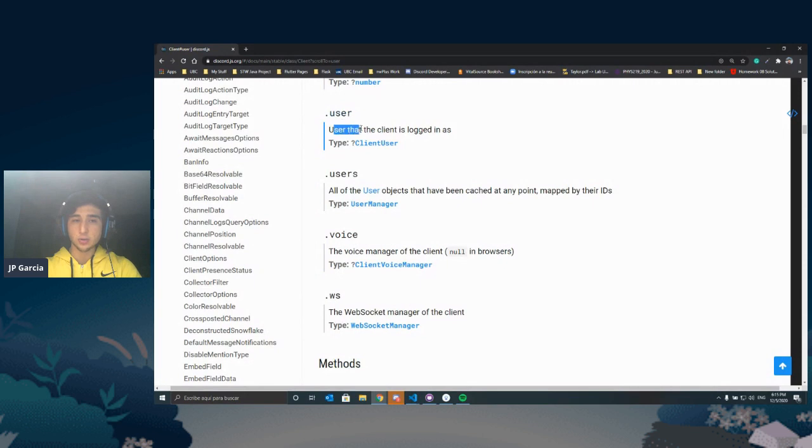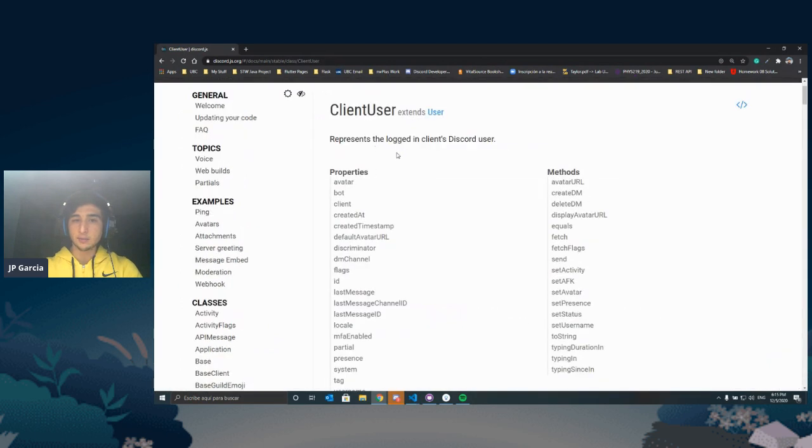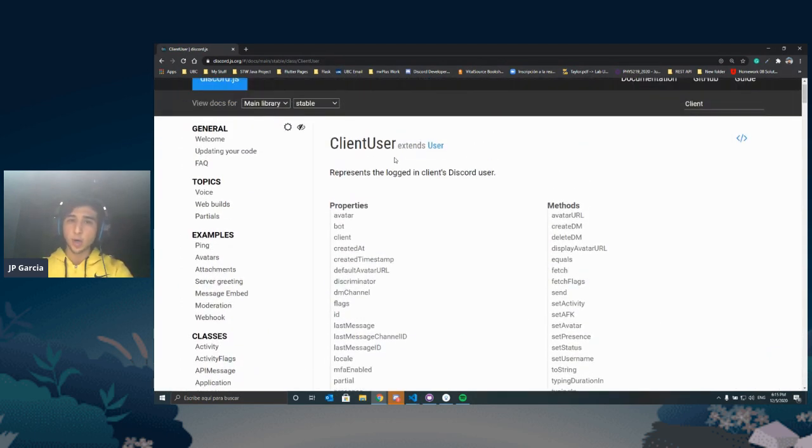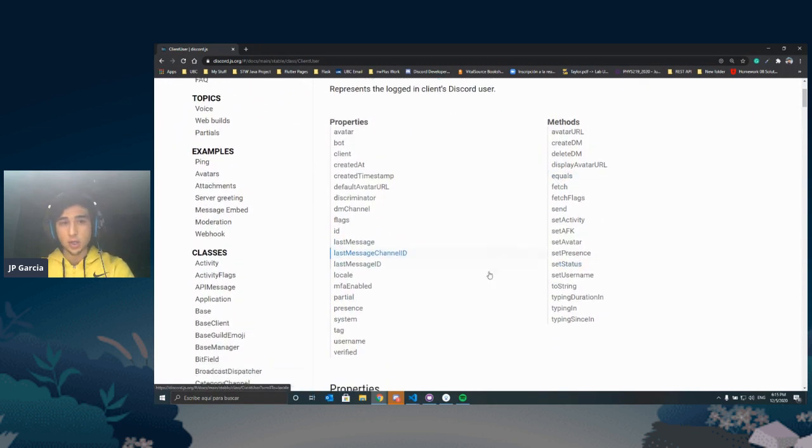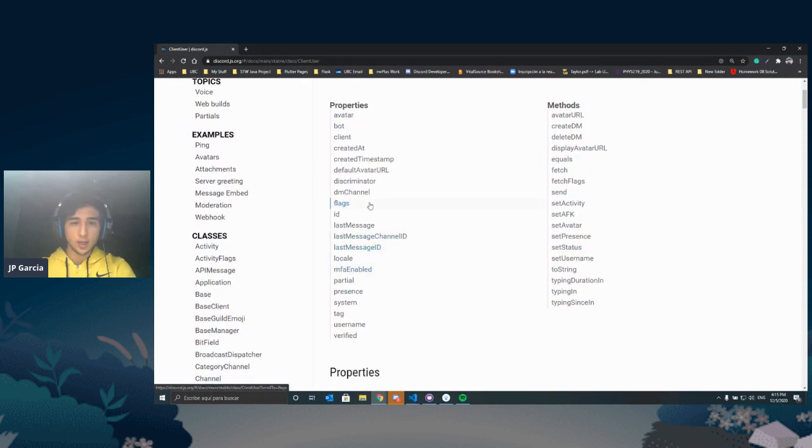It tells us that user is the client the bot is logged in as. So it's of object type ClientUser. We can click on it and it takes us there. And again, this other object has more properties and more methods that we can use. But right now we are using, I think it was bot.user.tag. So tag is down here, at the bottom of the properties list. It's all in alphabetical order, if you haven't realized.